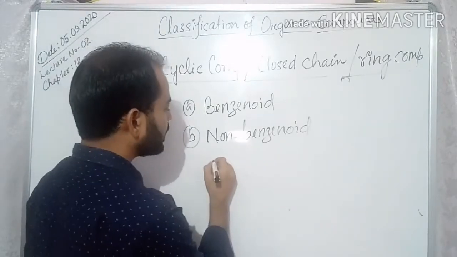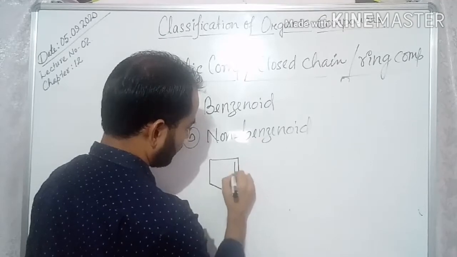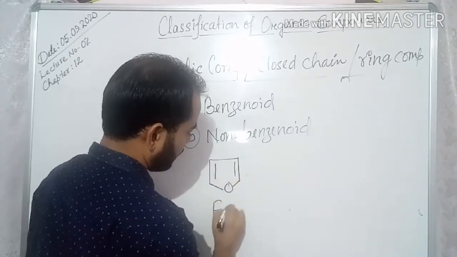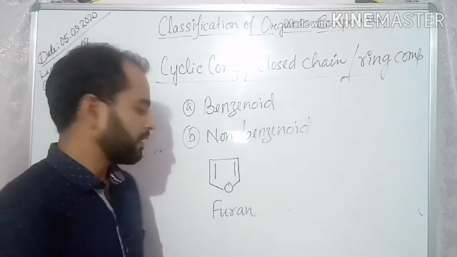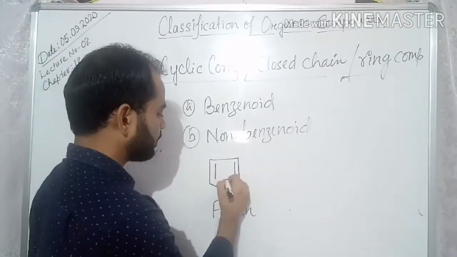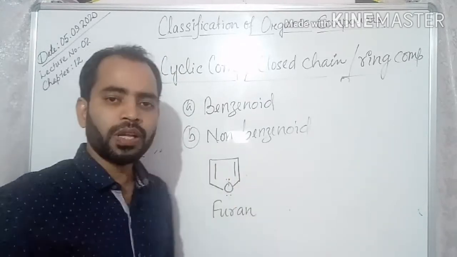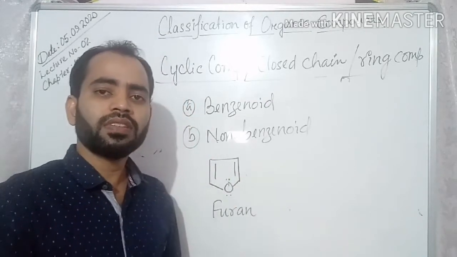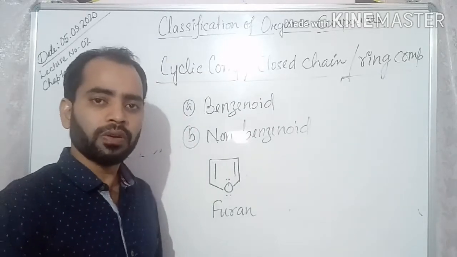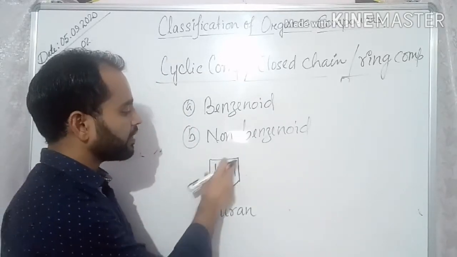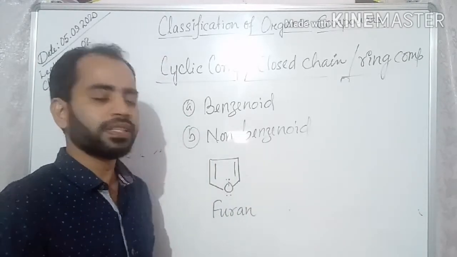Just for example, you can take the name of this molecule or compound, furan. This furan molecule follows or obeys the rule of aromaticity, that is Huckel's rule is followed, but you can see there is no benzene ring. So such type of compounds are called non-benzenoid.